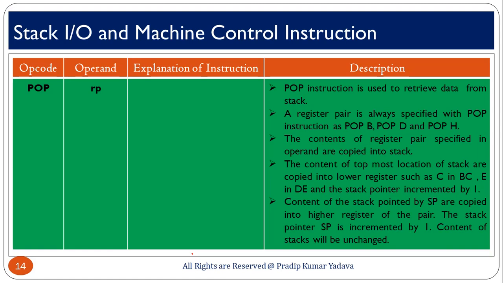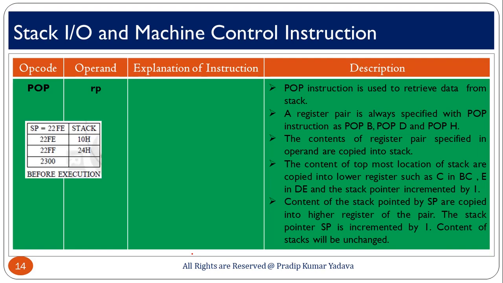Okay, so here what happens: in PUSH, your stack pointer is decremented by 2, here the stack pointer is going to increment by 2, and the first memory location is copied into the lower register and the second is copied into the higher register. So, here you can see the example, suppose the value of SP is 20FE and the content at this location is 10 and this is 10. What happens when you are going to execute POP?